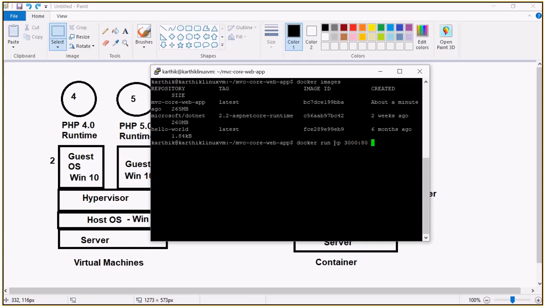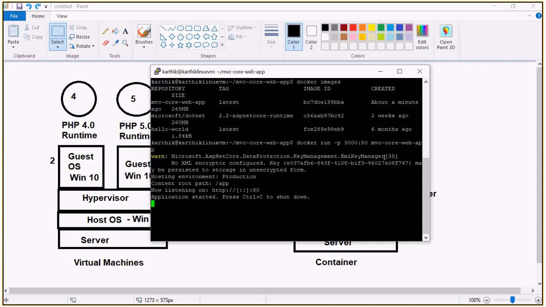I'm running it from this host machine. Docker run -p, the port number as 3000, exposing this as 80. Let me run this MVC core web app. Press enter and see whether the application is working. Yes, you can see that the application is running on port number 80.